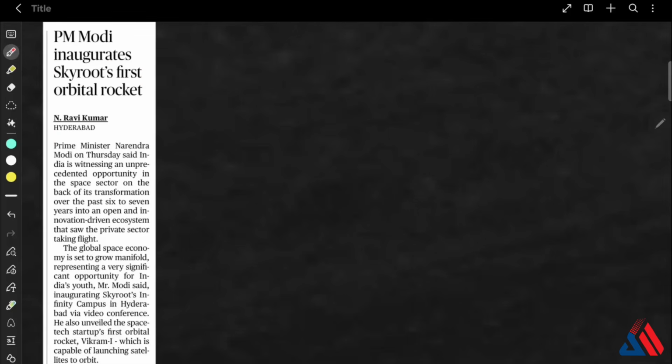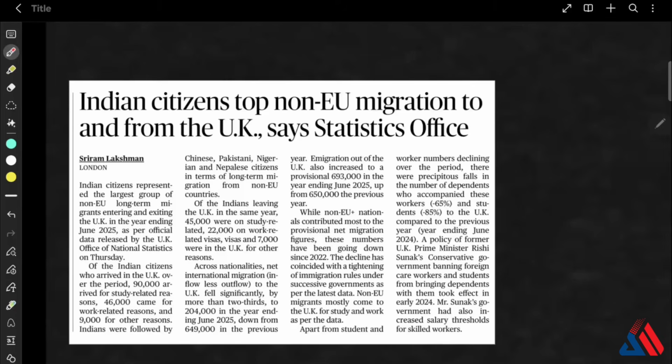Okay, from this article you should know that Vikram 1 is a startup's first orbital rocket, which is capable of launching satellites to orbit. From this article, Indian citizens stop non-EU migration to and from the UK. This title itself serves as a very important key point for your mains answer. That is the only thing that you can take from this article.